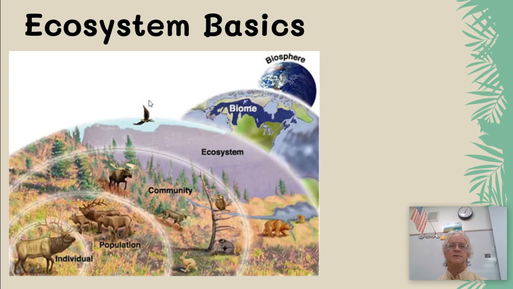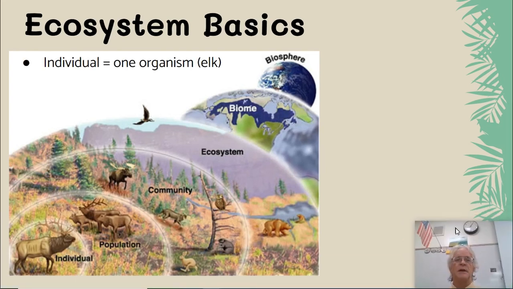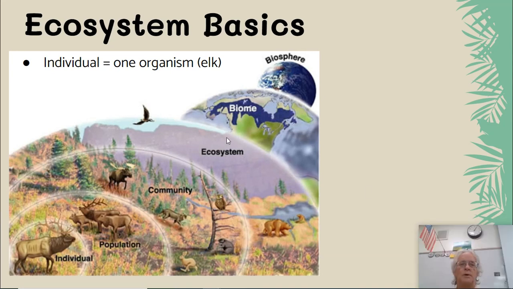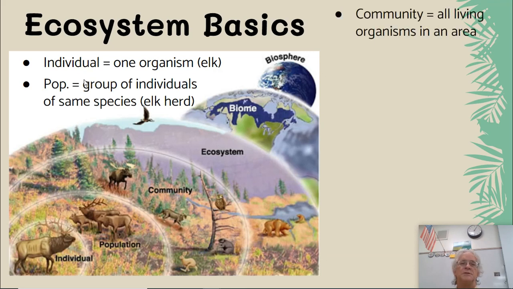So, ecosystem basics. An individual would be such a thing as an elk. It's an individual organism. A population is a group of the same kind, like an elk herd. A community would be all of those organisms living in that area, everything from the elk to the moose to the trees to the grass to the bunny rabbits.